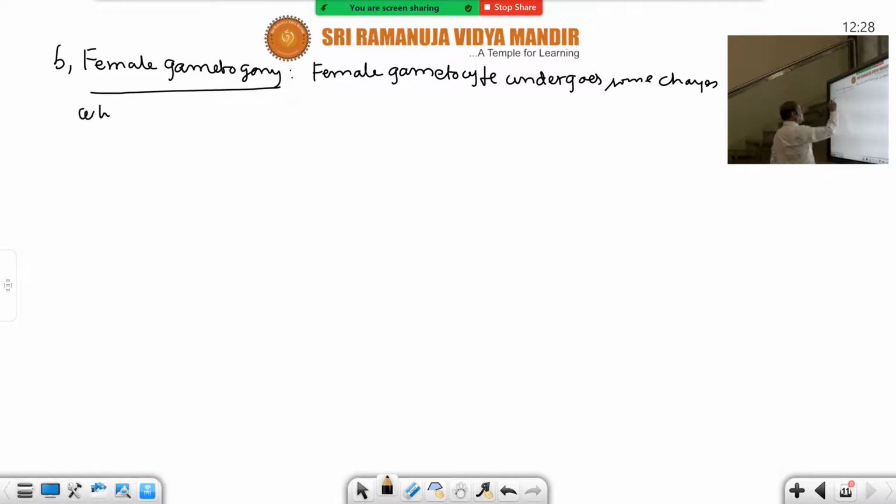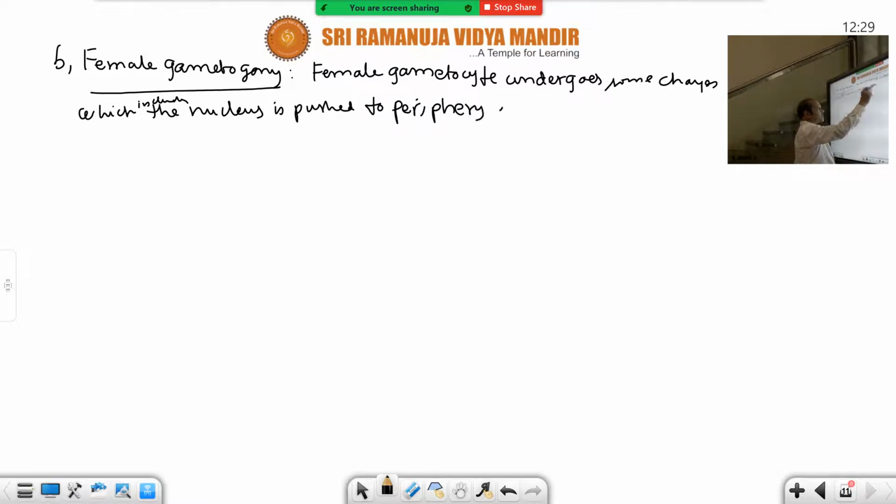The female gametocyte undergoes some changes, which include the pushing of the nucleus to the periphery, and the cytoplasm is projected at that place.